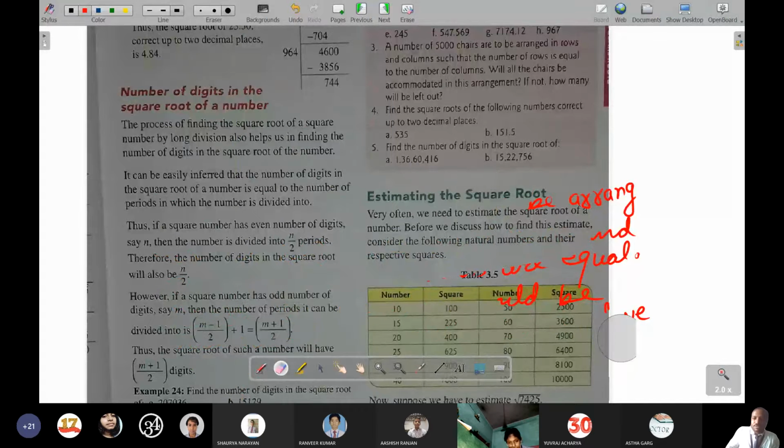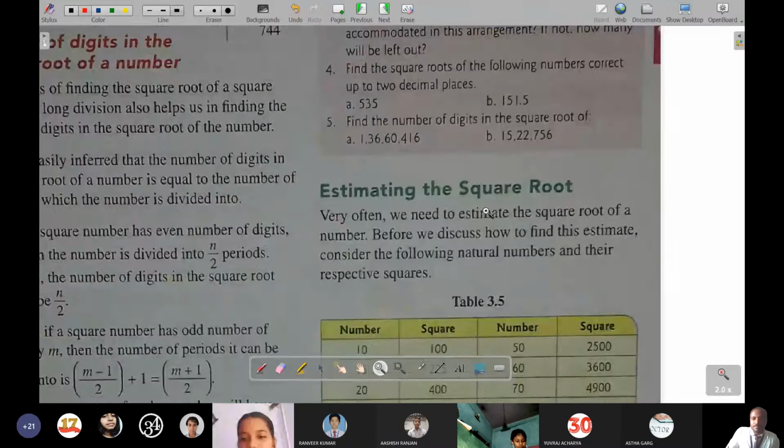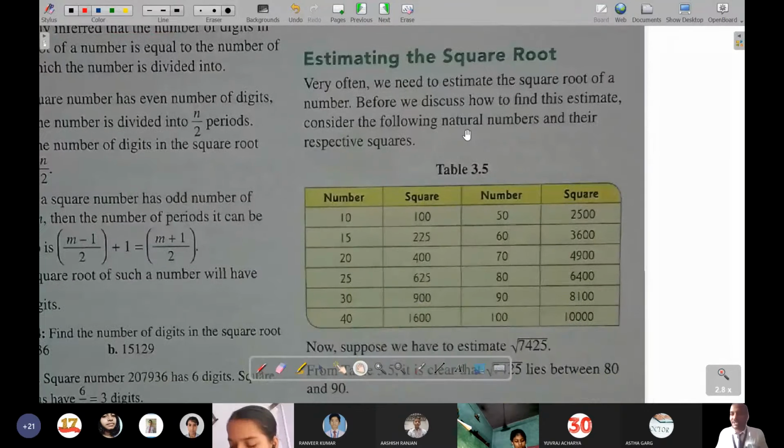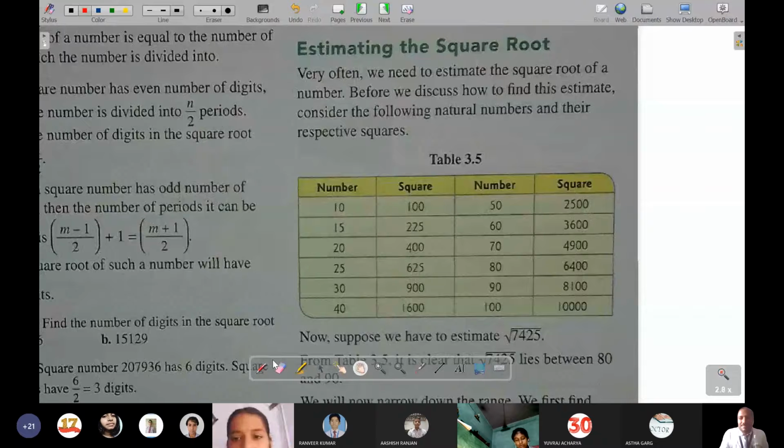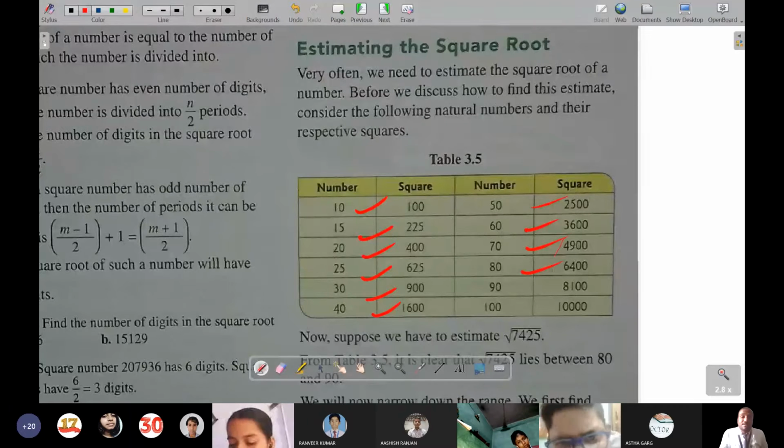Is there any further problem also? If not, then I will be moving towards estimating a square root. Do you know how to estimate a square root? For estimating a square root, we should know these values at first. Like the square of 10, 15, 20, 25, 30, 35, 40, 45, 50, 55, 60, 65, 70, 75, 80, 85, 90, 95 and 100.